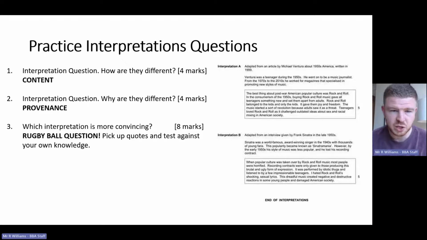So interpretation A from this example, which is a Unit 3 example, is talking about 1950s America. And it is from somebody called Michael Ventura, who was a teenager during the 1950s, went on to become a music journalist. And from the 1970s to 2010s, he worked for magazines that specialized in promoting new styles of music. This is what he says.